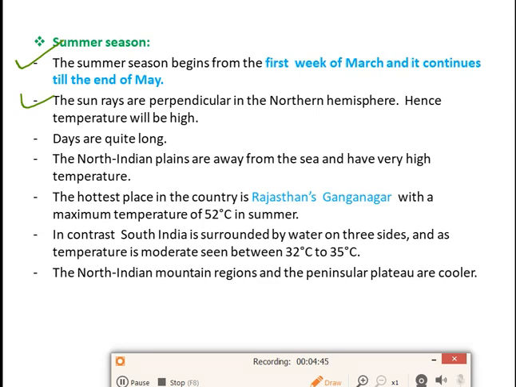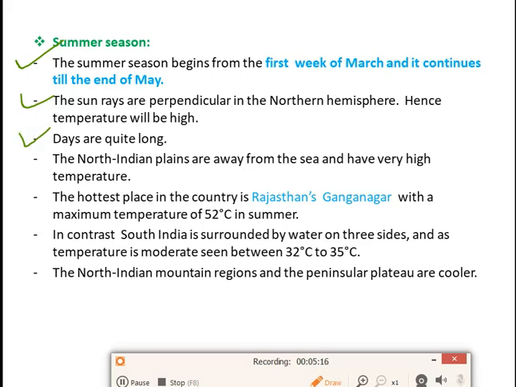Now, if we consider, we have two hemispheres, the northern hemisphere and the southern hemisphere. The sun rays are perpendicular in the northern hemisphere, means they will make 90 degrees when they fall in the direction perpendicular to the northern hemisphere, and at that time the temperature is very high. That's why we feel so hot during the summer season. And during the summer season, we know that the days are quite long and the nights are short.